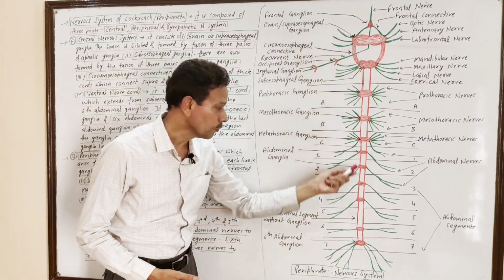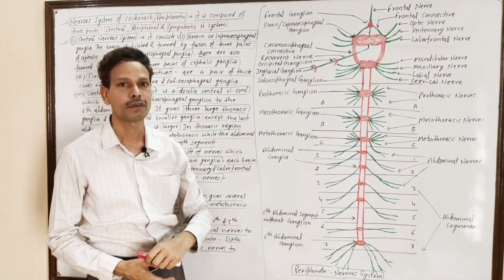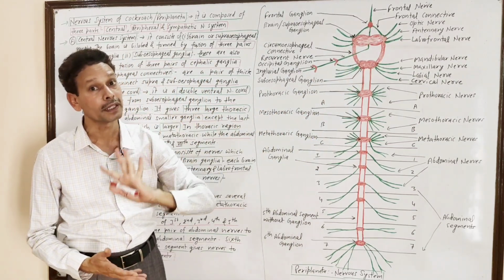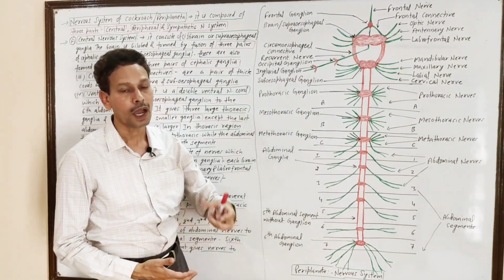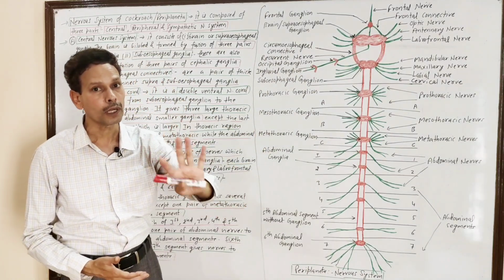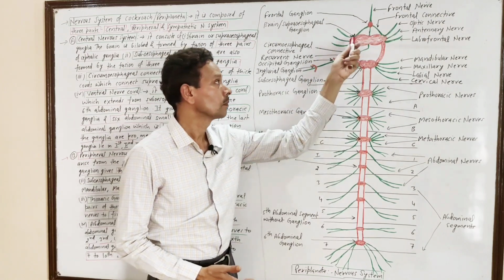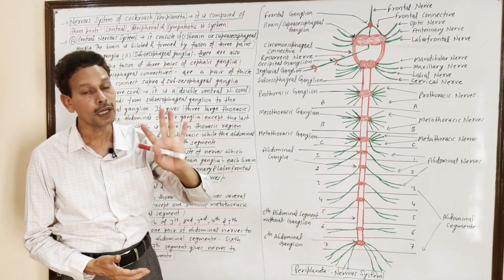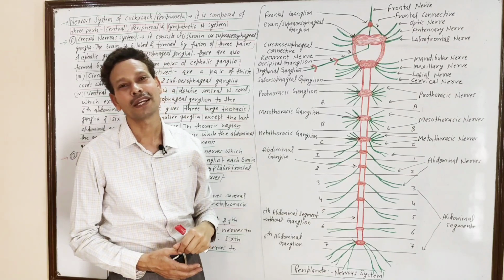The central nervous system lies in the central part of the body, and it consists of the following parts: a pair of supraesophageal ganglia. These supraesophageal ganglia are formed by the fusion of three pairs of, it means a total of 6 ganglia, which unite to produce a pair of brain or supraesophageal ganglia, which lie above the esophagus.